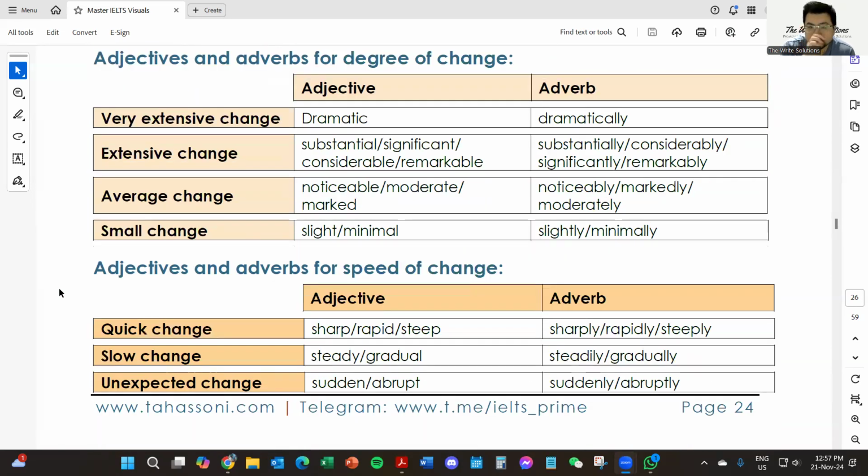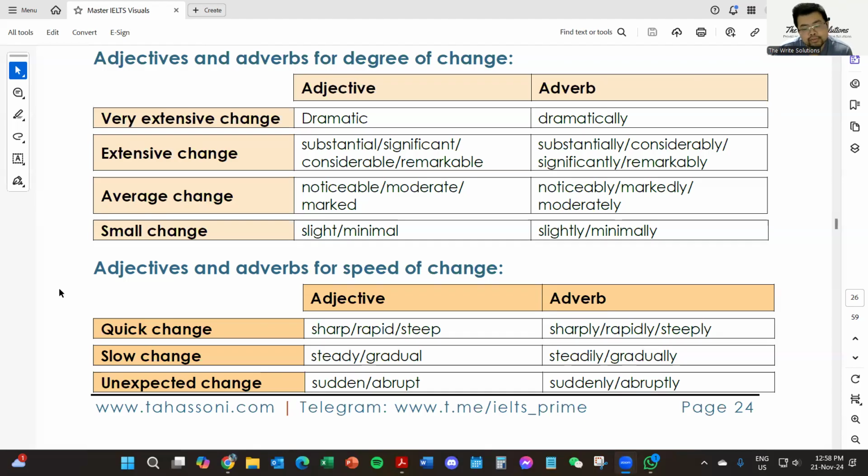Adjectives and adverbs for degree of change. Very intense change, extensive change, dramatic. Adverb is dramatically. Extensive change, substantial, significant, considerable, remarkable. Adverb, substantially, considerably, significantly, remarkably. Average change, noticeable, moderate, marked. Noticeably, markedly, moderately. Small change, slight or minimal, slightly, minimally.